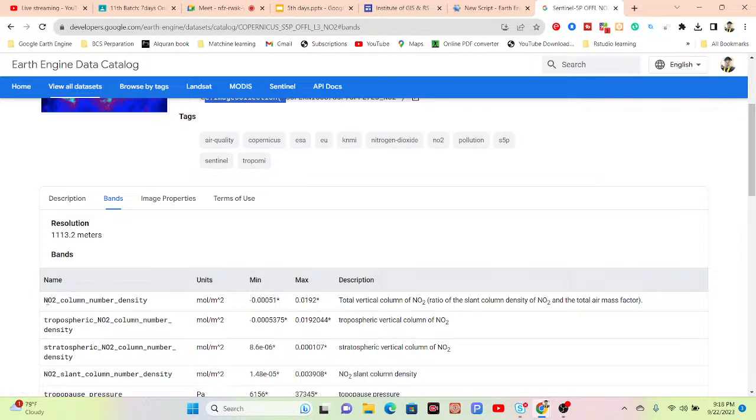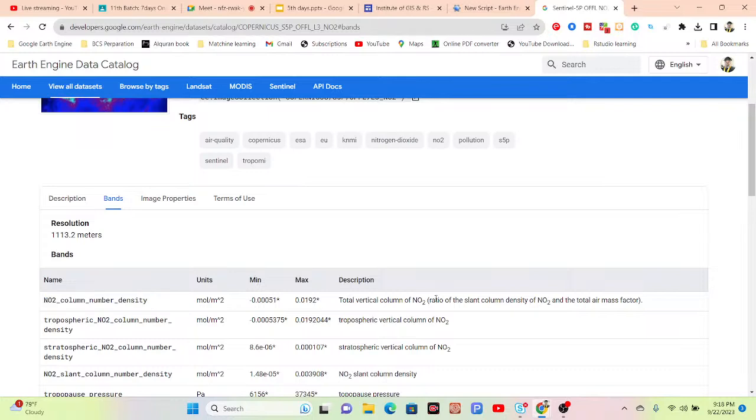You can see bands: nitrogen dioxide column number density. So it's a band for when you want to work on the density map. Also, you can see other bands for the different types of phase, the tropospheric and stratospheric. So which band you need, simply work with that. This time I want to work with the nitrogen dioxide column number density. I want to make the density map of nitrogen dioxide, so that's why I simply use it.